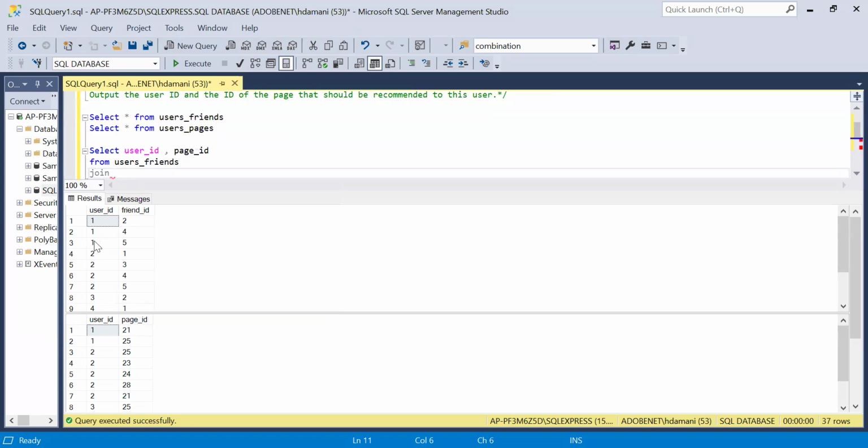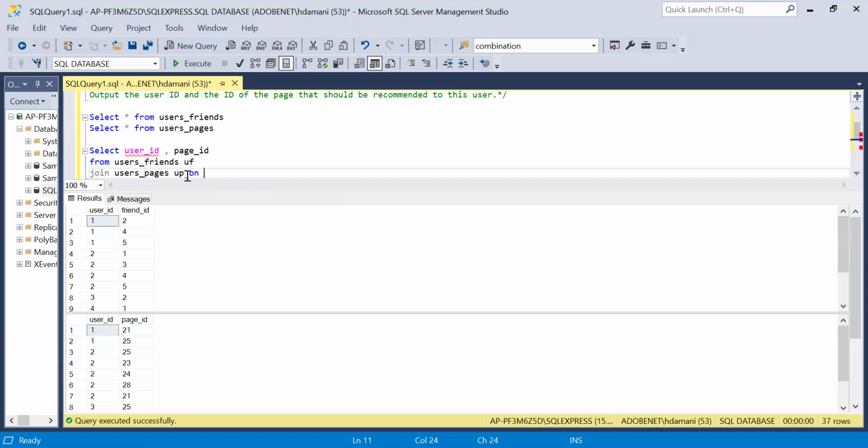Since we need a like-to-like comparison over here, for that I will use a self join, an inner join basically. So I'm using inner join, and for that we will take user pages. So inner join user pages. Let me give the first alias as UF and this one as UP.